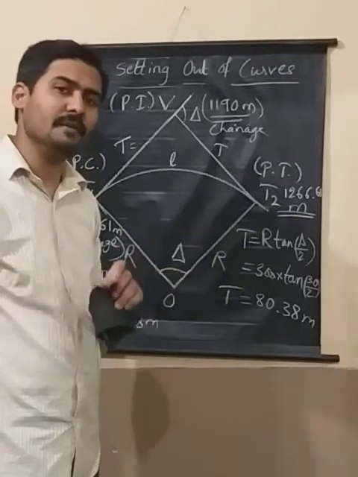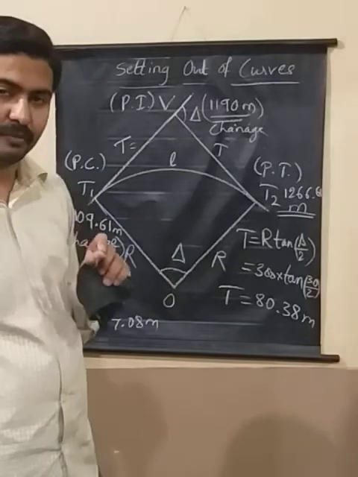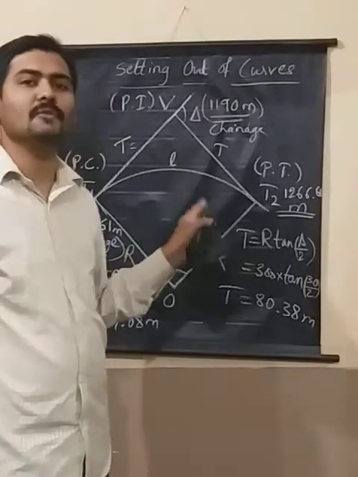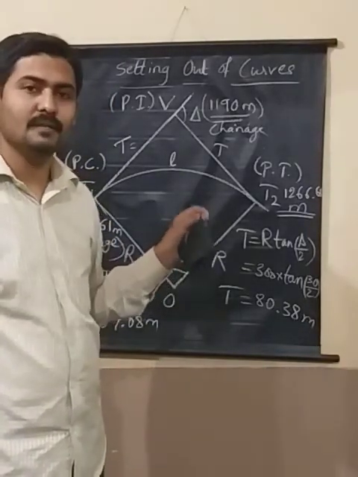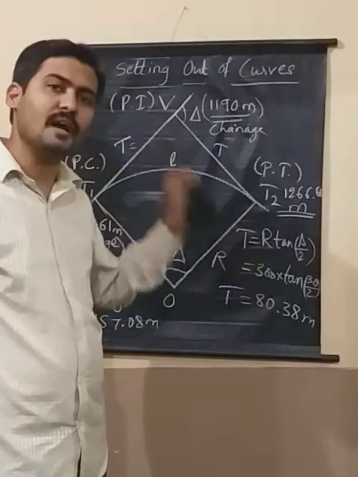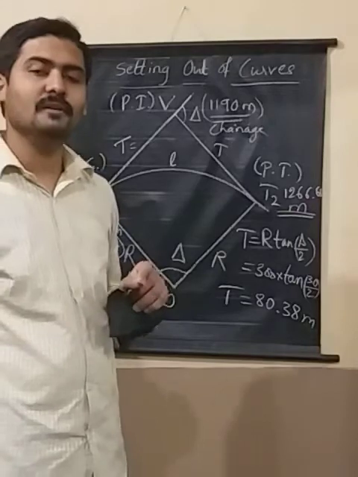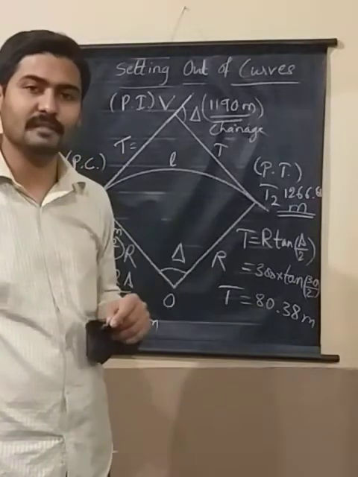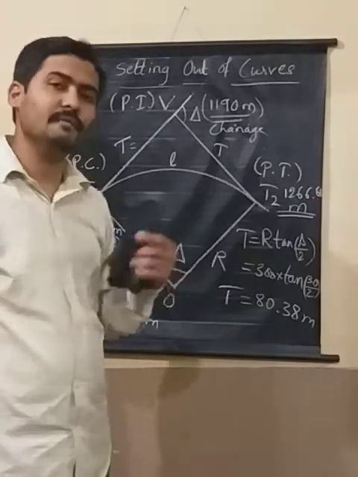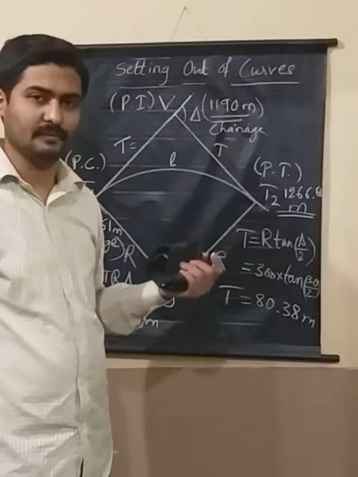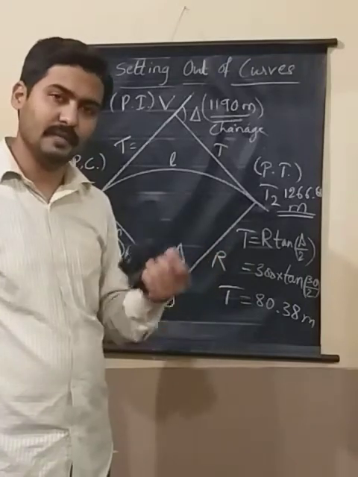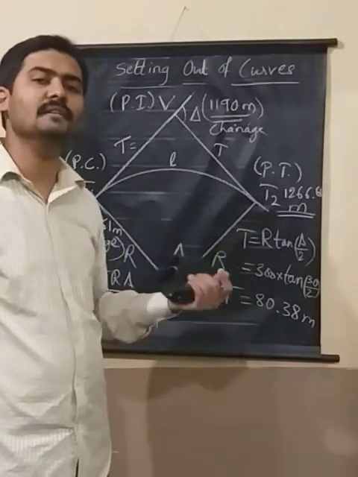Right? So for every curve which you are going to set out, this is how the process is going to be. Before you start the problems on setting out of curves, you have a number of methods on this. Based on every method, you will have problems on it. You will get the derivations first, then you will go with the problems.